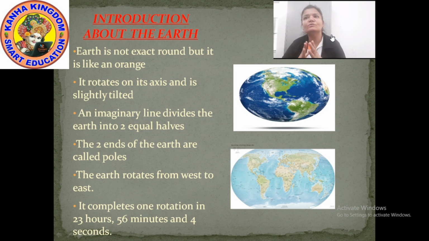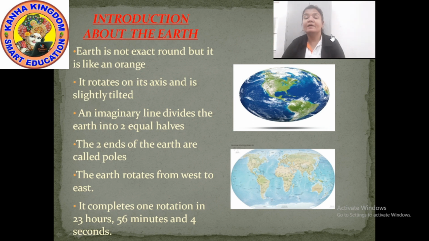Then the earth rotates on its axis. What is the axis? When I'll show you the globe, I'll tell you. And it's slightly tilted. What is tilted? Tilted means sloping position. This is tilted. Okay? Tilted means sloping position. It means if you see the earth, it is not standing straight like this. It is a bit tilted.